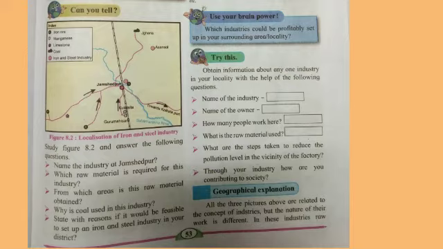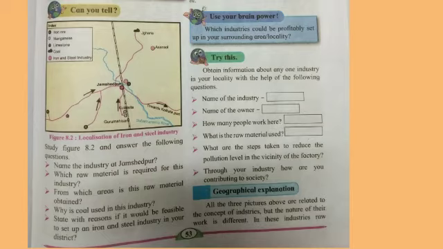Dear students, our next activity on page number 53 is Can you tell? Observe figure 8.2 and answer the questions on it. The title of figure 8.2 is Localization of Iron and Steel Industry. Observe the index: iron ore, manganese, limestone, coal, iron and steel industry. First question. Name the industry at Jamshedpur. The name of the industry at Jamshedpur is iron and steel industry.